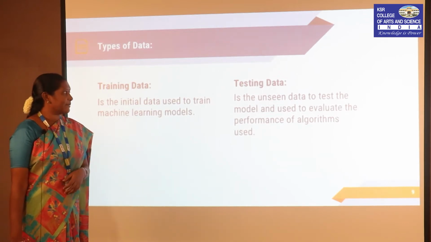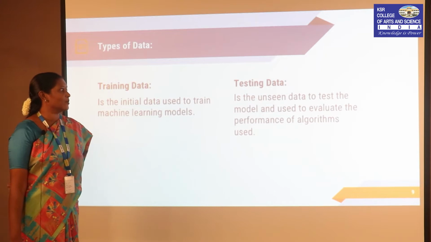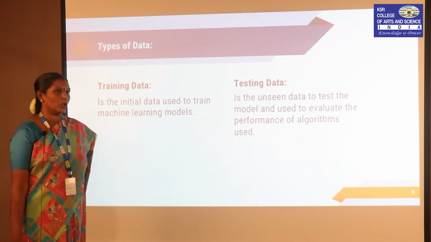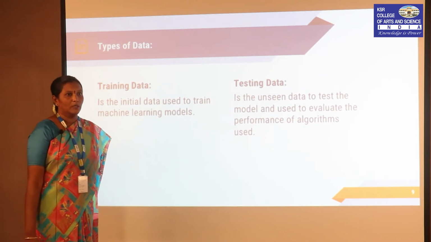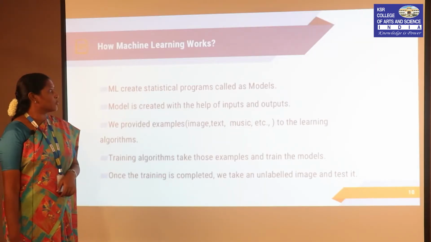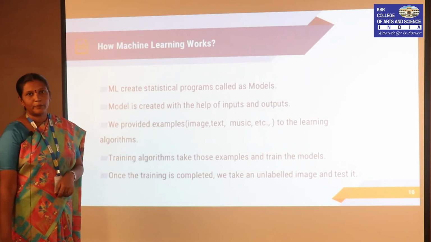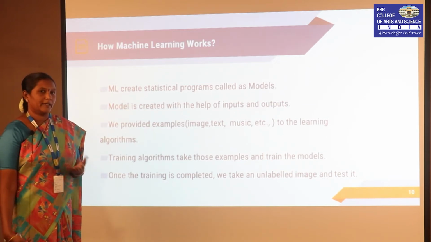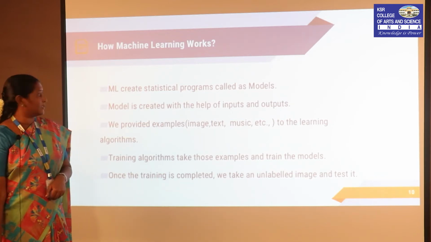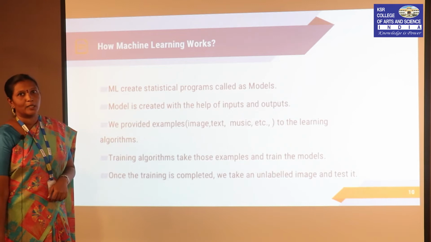So, it can be seen as the unseen data to test the model, and also it is used to evaluate the performance of the algorithms we have used to predict the results. How does machine learning work? Machine learning creates statistical programs called models. Those models are provided with inputs to give the required output. They provide these examples to the learning algorithms, or else training algorithms.